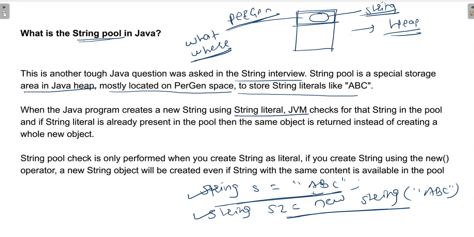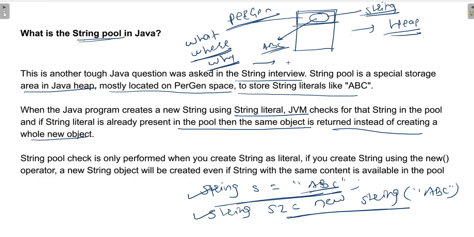Now whenever we create a string using a literal, that string will be stored in the string pool in the heap area. If the string literal is already present in the pool, then the same object is returned instead of creating a whole new object.